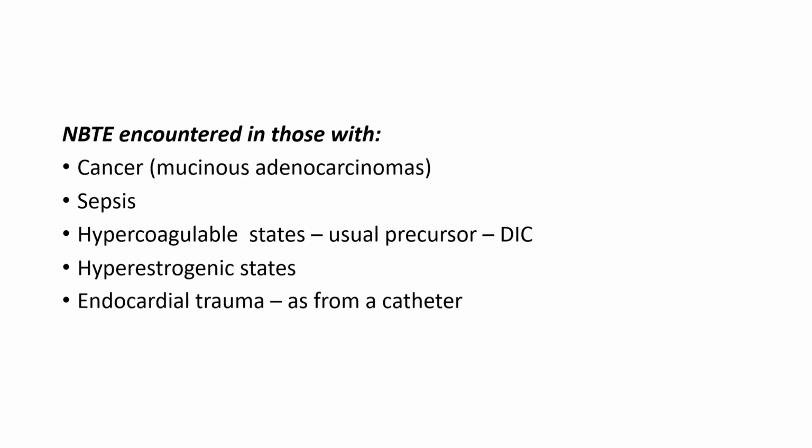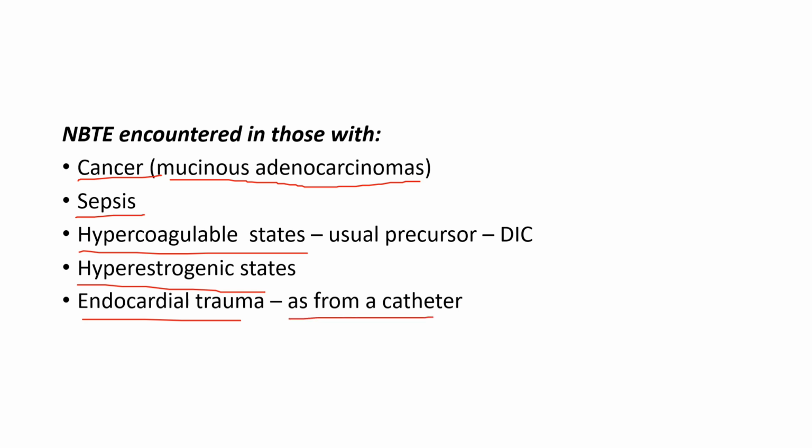Non-bacterial thrombotic endocarditis is seen in patients who are affected with cancer. The most common cancer here is mucinous adenocarcinoma. It is also seen in sepsis patients and hypercoagulable states like malignancy, pregnancy, DIC. What is DIC? Disseminated intravascular coagulation. But the usual precursor here is DIC. It is also seen in hyperestrogenic states, such as use of oral contraceptives, and with endocardial trauma while using a catheter. The catheter may injure the endocardium and cause non-bacterial thrombotic endocarditis.